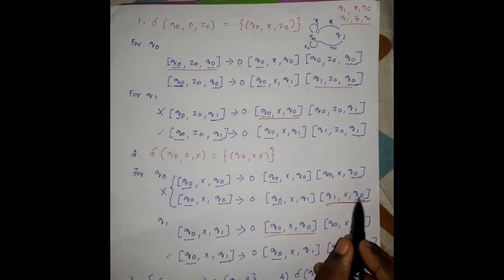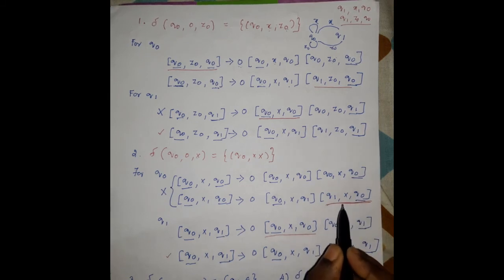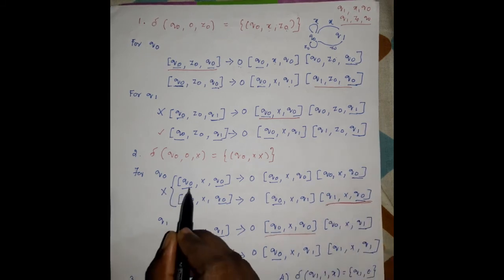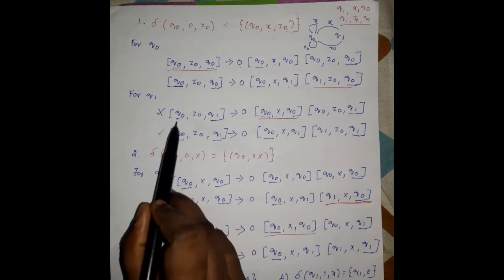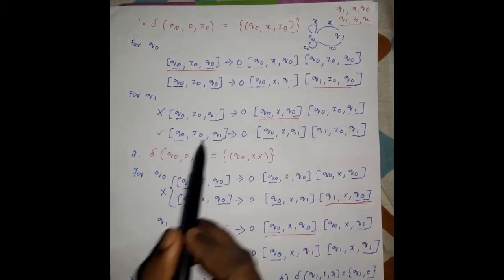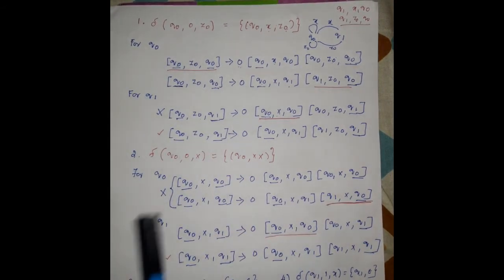So q1 x q0 is eliminated. For this, q1 x q0 x q0 is also eliminated. For this, q0 x q0 z0 q1 is also eliminated, right?